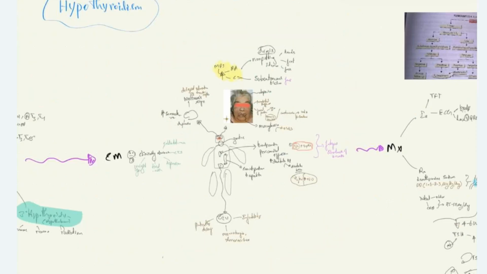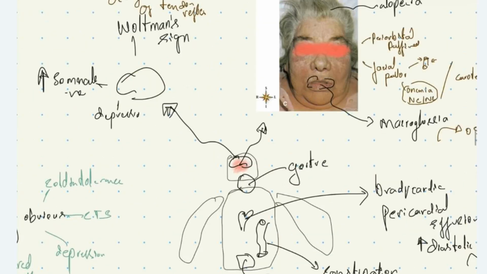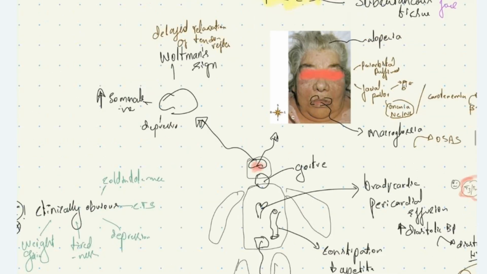First, coming on to CNS manifestation. Due to reduced T3, T4 levels, we see depression in patients. They are depressed, not because of any life event like love failure, but because of reduced T3, T4 levels. They can have increased somnolence, increased sleepiness. Also, we have Waltman's sign as a CNS manifestation.